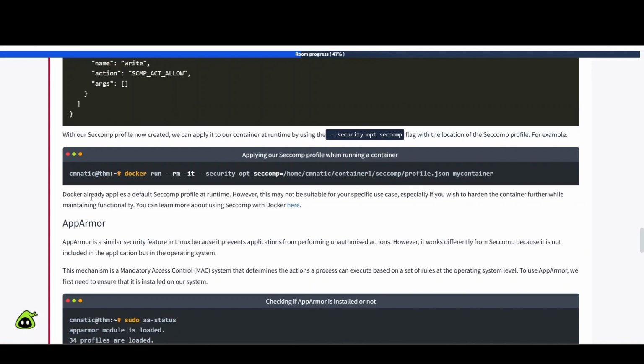Docker already applies a default seccomp profile at runtime. However, this may not be suitable for your specific use case, especially if you wish to harden the container further while maintaining functionality. You can learn more about using seccomp with Docker here, so go ahead and check that out as extra homework to expand your knowledge and skill set.